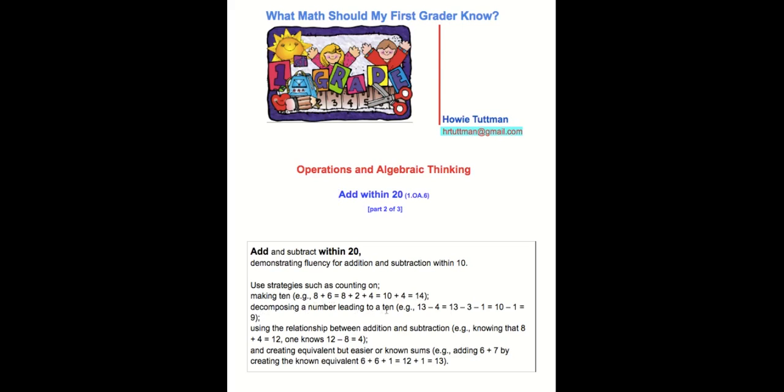Decomposing a number leading to a 10, for example, 13 minus 4 is equal to 13 minus 3 minus 1 is equal to 10 minus 1 is equal to 9. Using the relationship between addition and subtraction, for example, knowing that 8 plus 4 is equal to 12, one knows 12 minus 8 is equal to 4. And creating equivalent but easier or known sums. For example, adding 6 plus 7 by creating the known equivalent 6 plus 6 plus 1 is equal to 12 plus 1 is equal to 13.